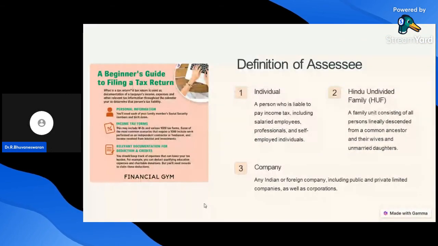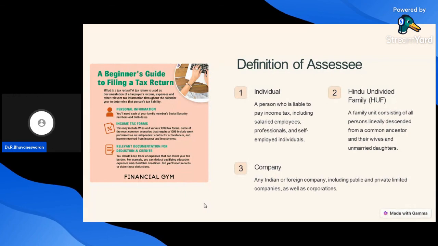First one, individual, Hindu undivided family, and company. What is meant by individual assessee? An individual assessee is a person who is liable to pay income tax, including salaried employees, professionals, and self-employed individuals. Second one, Hindu undivided family.